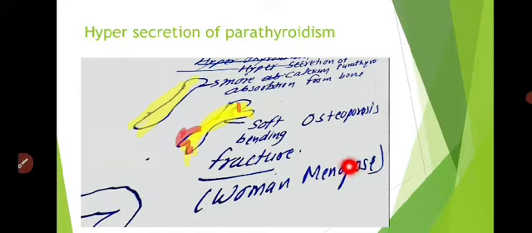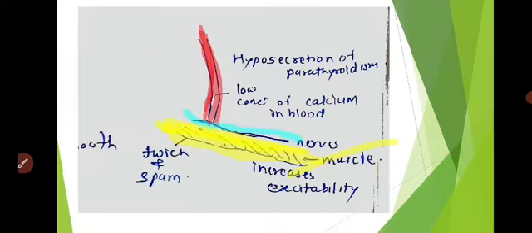Okay, so the softening of bone, osteoporosis, occurs due to the hypersecretion of parathyroidism, and the twitching and spasm in muscle and nerves occurs due to the hyposecretion of parathyroidism. Okay.